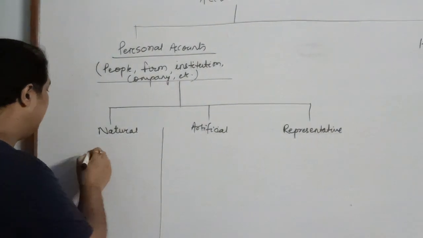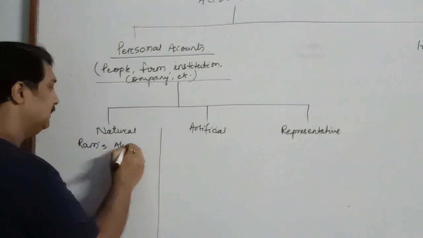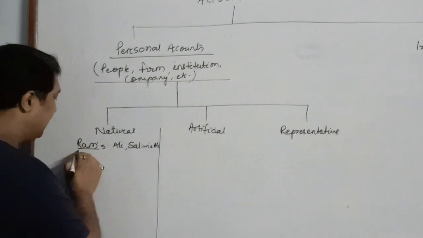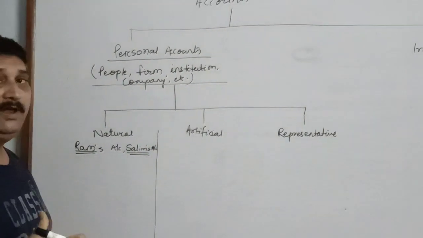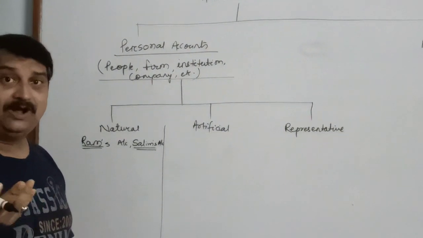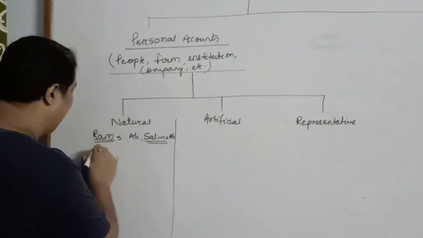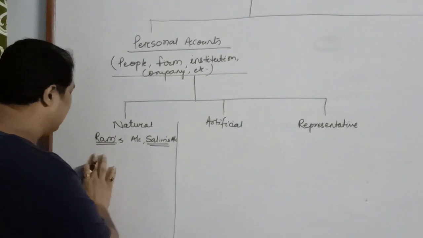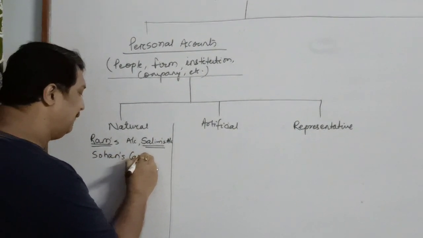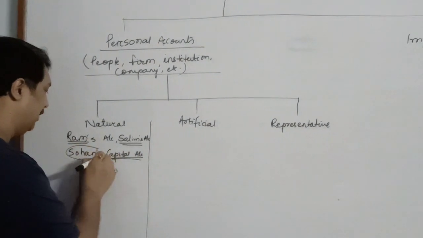like I may say Ram's account, Salim's account, because these are the name of a person. Similarly, when any person starts the business, what is that called? That is called capital. So if Sohan starts the business, we must write Sohan's capital account. So capital account is related to a person.